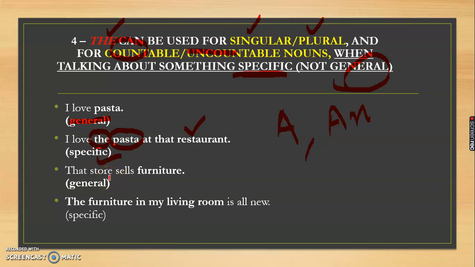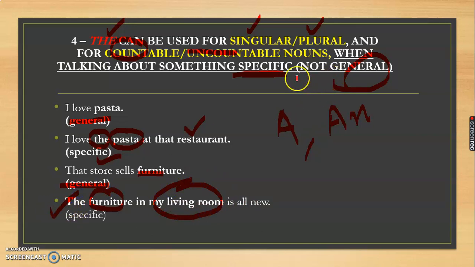Similarly, let us see another example. That store sells furniture. That is a general statement that there is a store which sells furniture; we are not talking about some specific furniture. But in this sentence, the furniture in my living room is all new, I am talking about the particular furniture which is in my living room. So that is why 'the' has been used.